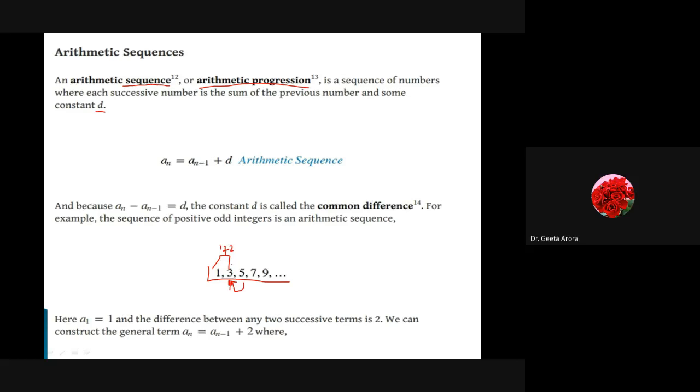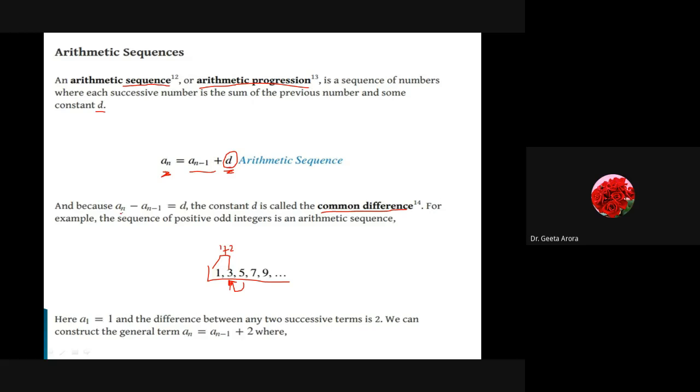We are saying that each term of the arithmetic sequence is calculated as the sum of the previous number and some constant d. So we can write in the general form that the general term an can be written in terms of an minus 1, where an minus 1 denotes the previous term. So an is equal to an minus 1 plus some constant d. And this d is known as the common difference. Correct? So from here we can see how to calculate the common difference.